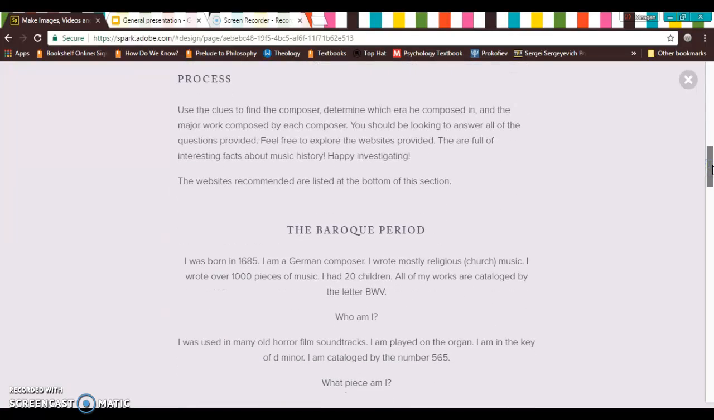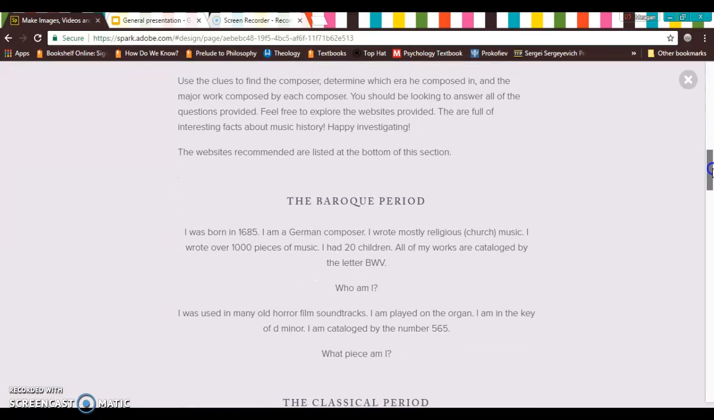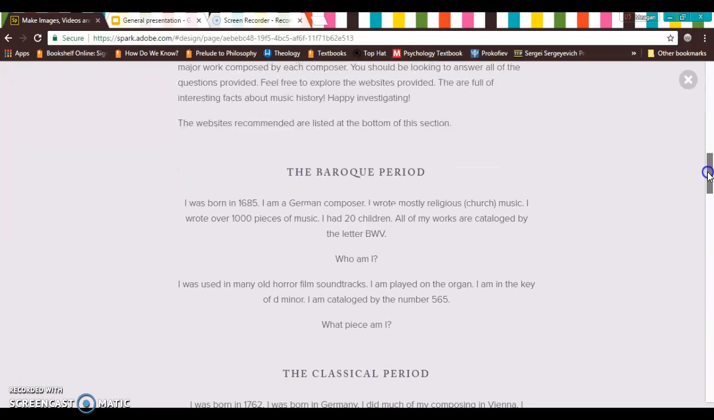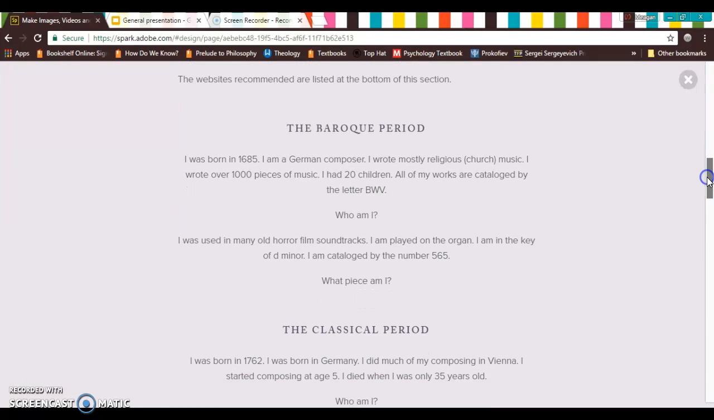The process here is to use these clues that I have provided to determine who the composer is and what piece I'm trying to get them to investigate more and learn something about. So for each time period, I have created a little guessing game type thing that they can use to start their research on these pieces. I didn't want to just give them the composer or the piece. I wanted them to try to find it for themselves.